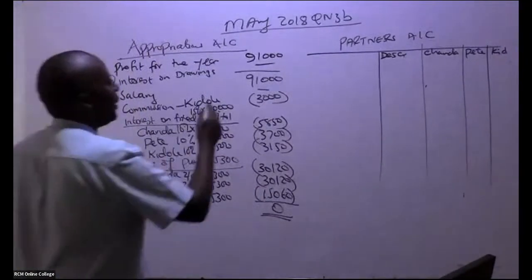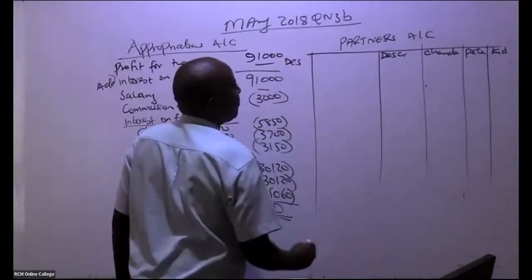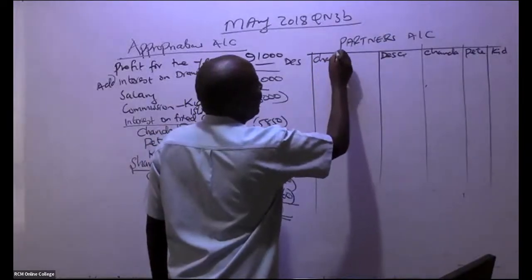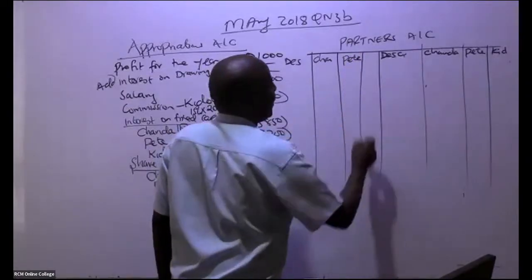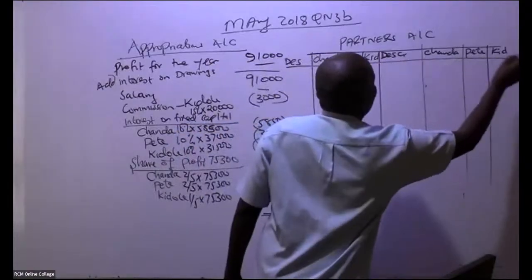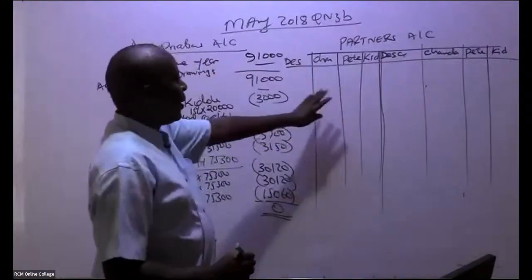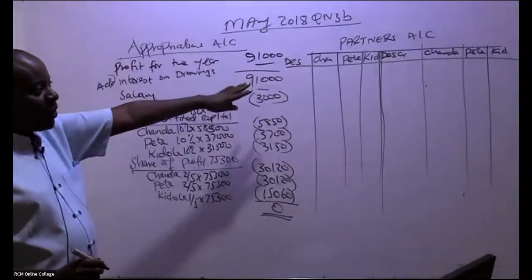And then, of course, we have this other side as well. Just for lack of space, I'll write a description. Then we have our partners here: Chanda, Pete, Sue, like that. So free marks, now they are starting from here. Remember, up to here no mark will be given to you, but now free marks are starting from here.